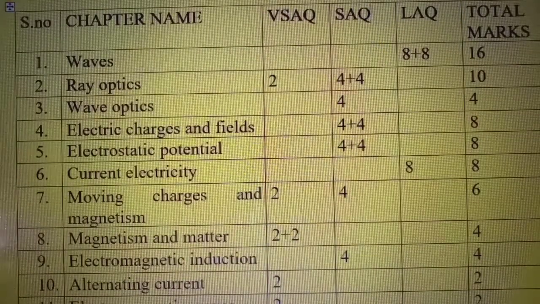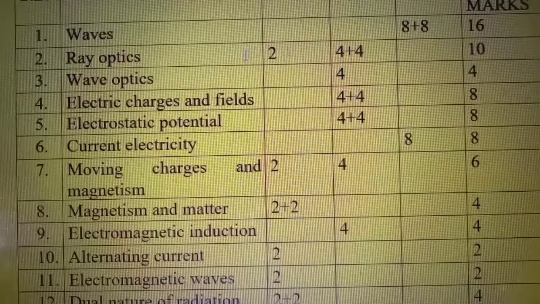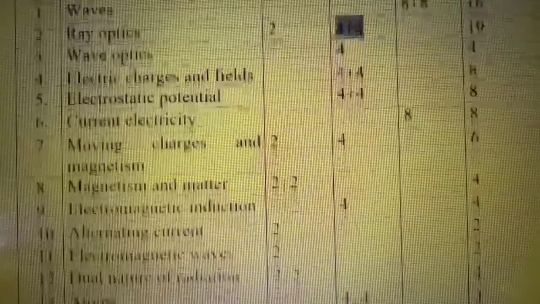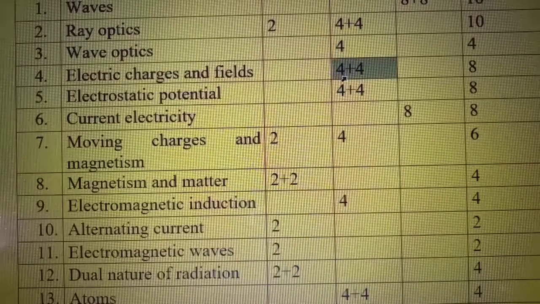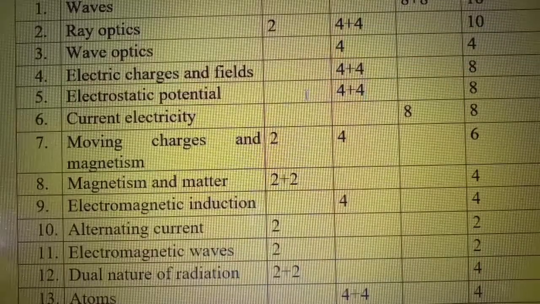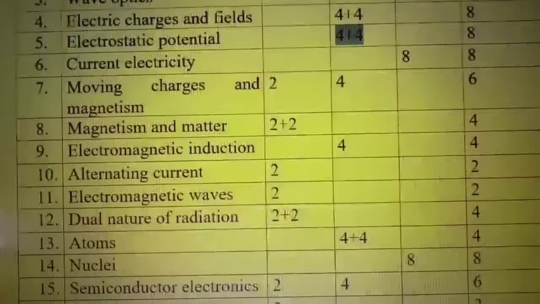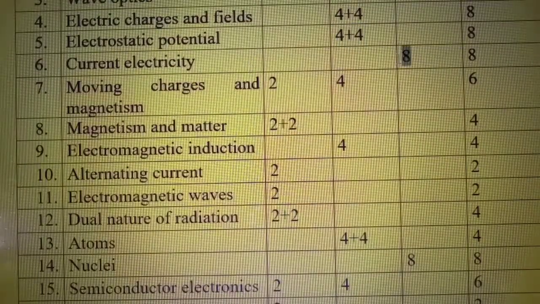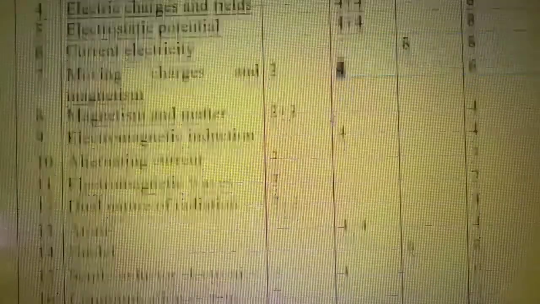From chapter 1, waves, we have two long question and answers, and from ray optics we have one short question and answer, one very short question and answer, and two short answer questions. From wave optics you have one short answer question, and from electric charges and fields you have two short answer questions, and from electrostatic potential you have two short answer questions, and from current electricity you have one essay question, long answer question, and from moving charges and magnetism you have one very short answer and one short answer question.